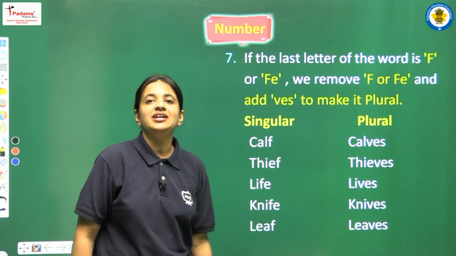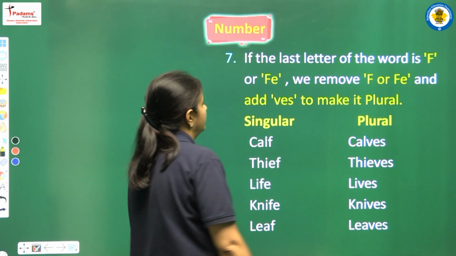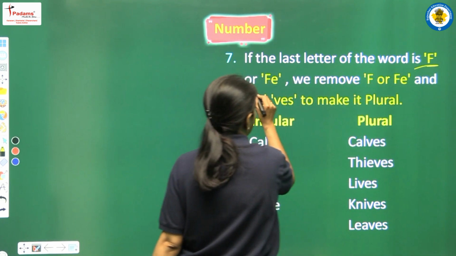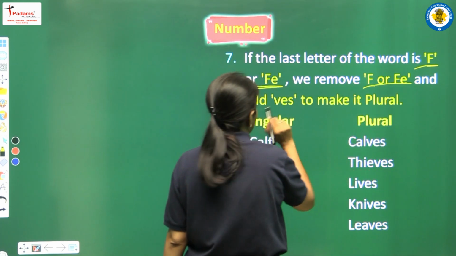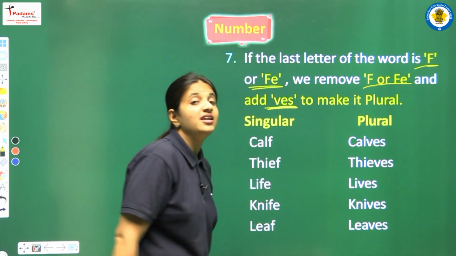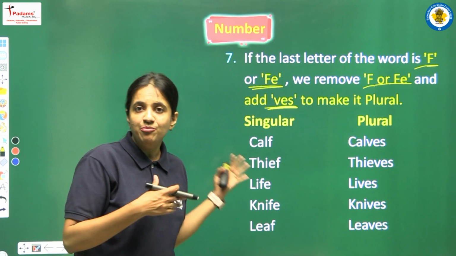Moving on, we are having another rule with us. So let's see. If the last letter of the word is F or FE, then we have to remove F or FE, and then we have to add VES to make it plural. So again we are having a very important rule here.